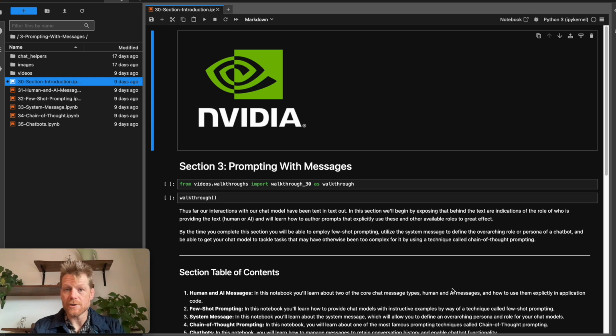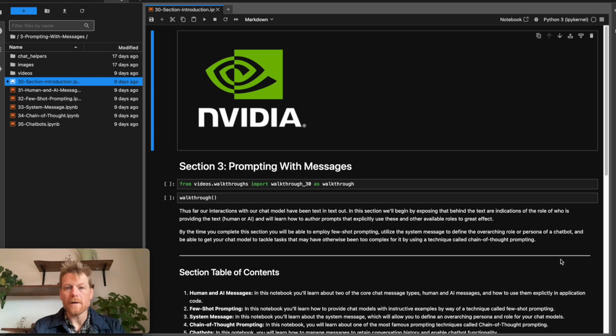But in this section, we're going to take a much deeper dive on that idea and learn about the explicit use of messages. And after learning about how to control message type use explicitly, we'll leverage that understanding to utilize several different very important and powerful techniques to improve our ability to get LLMs to produce the kinds of output that we would like.